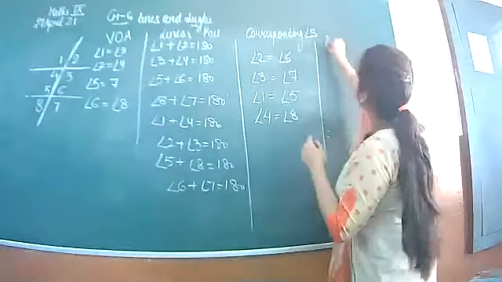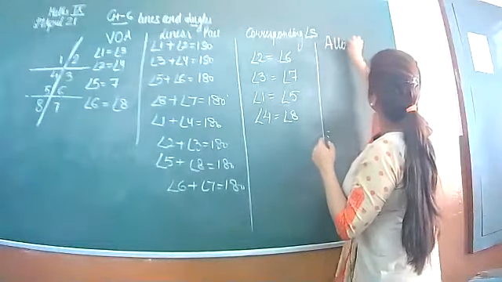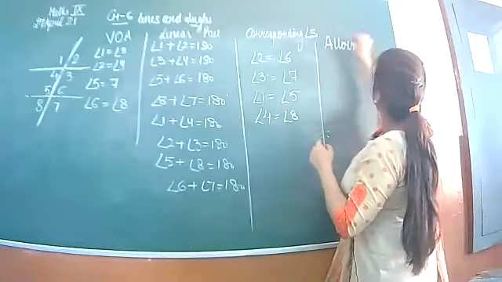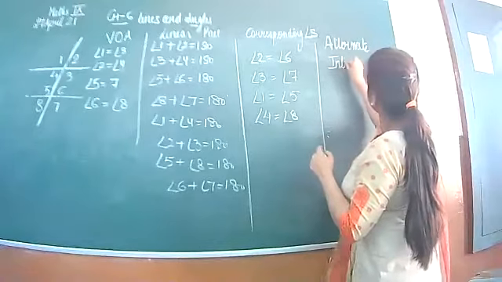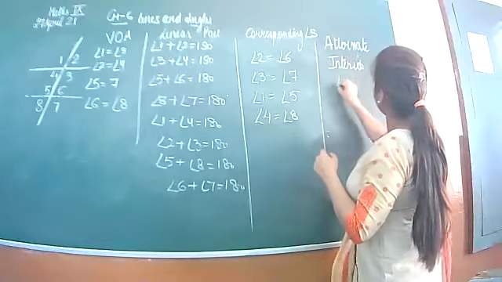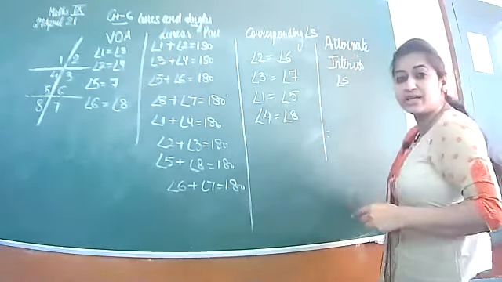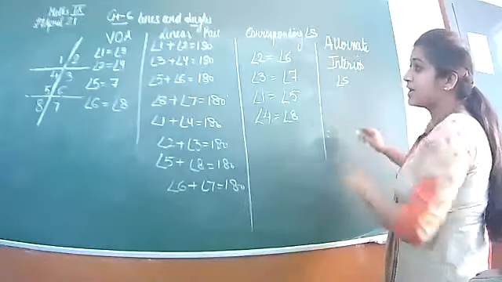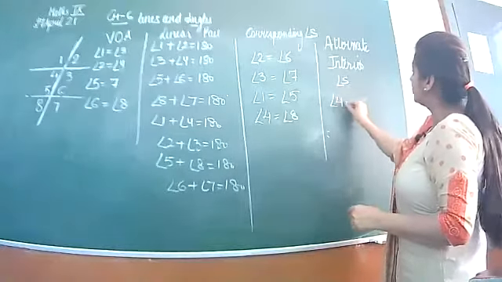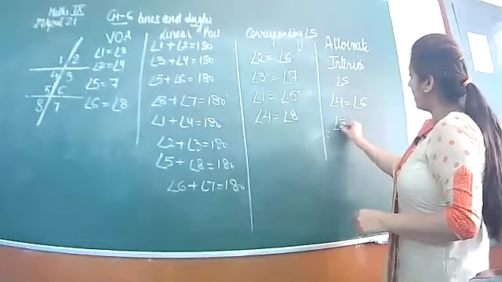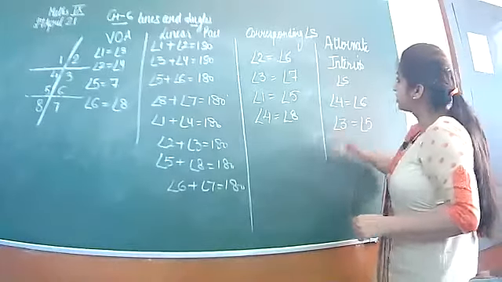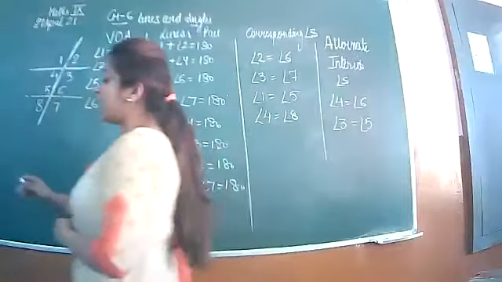So firstly I am writing alternate interior angles. Alternate interior angles is the pair 4 and 6, 3 and 5. So these are alternate interior angles.